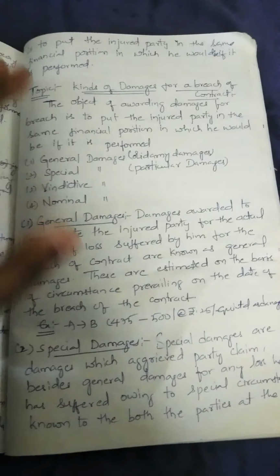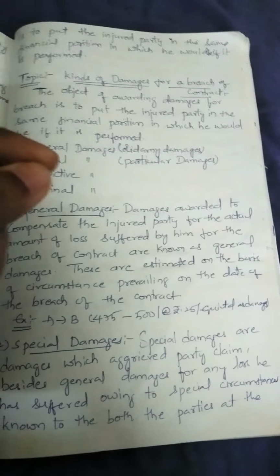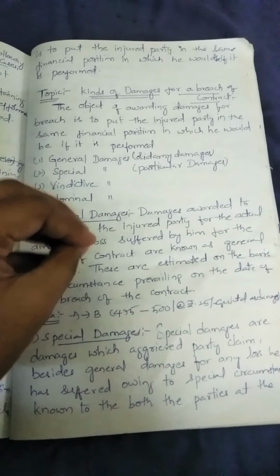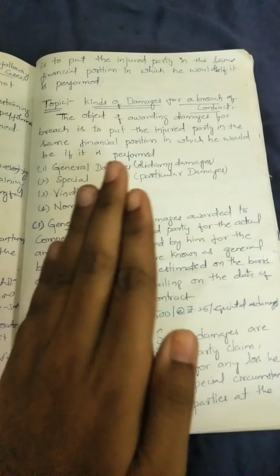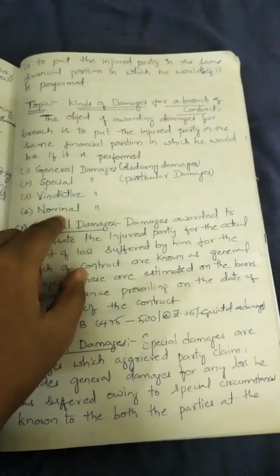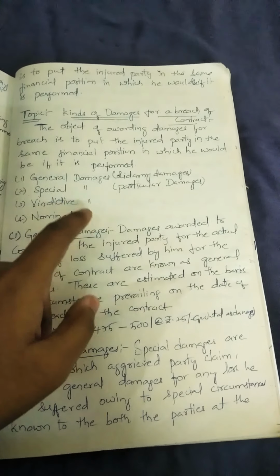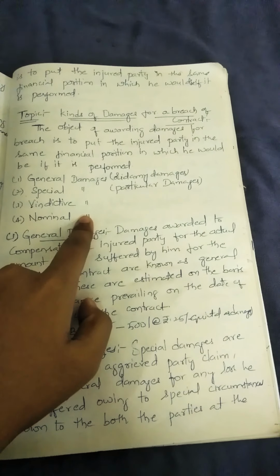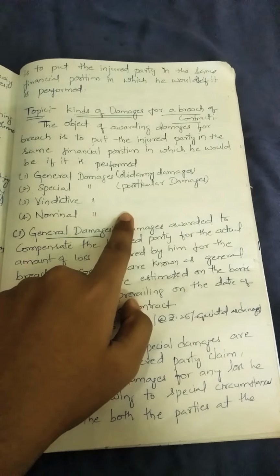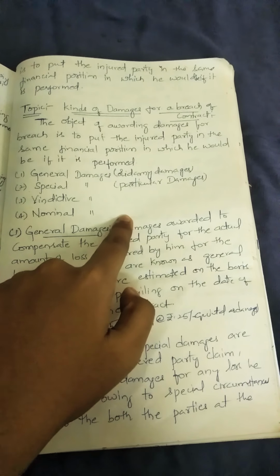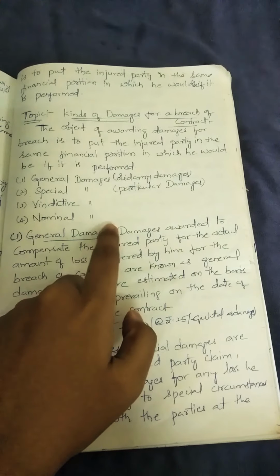Basically, these damages are given to the injured party to keep them in the same financial position as if the performance had been made by the opposite party. In the starting I said that A fails to perform his obligation, that's why B is suffering the loss. So to compensate the loss of B, we are giving the damages.